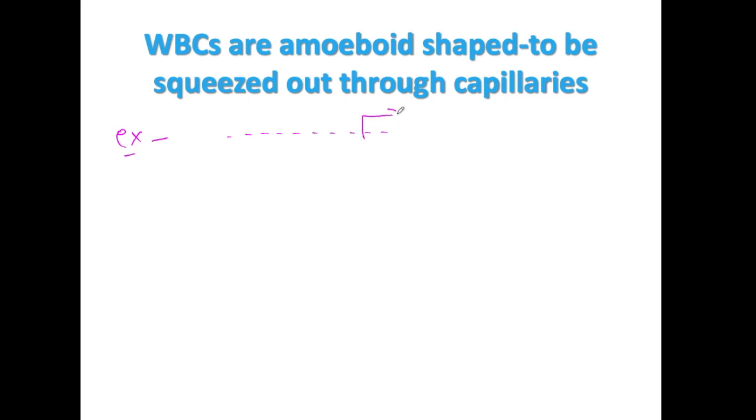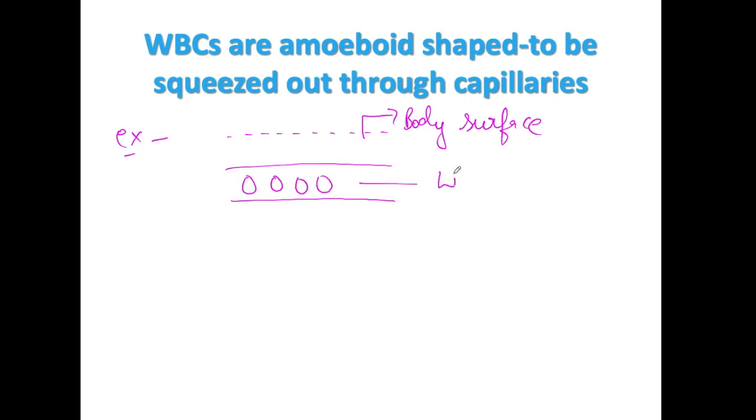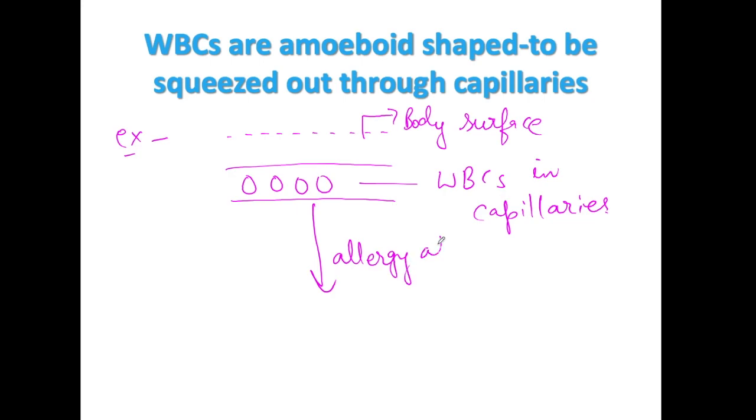So this is the normal case where this is your body surface and here WBCs are present in blood capillaries. Okay, and as and when allergy appears, then what happens?